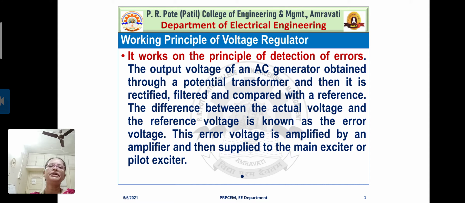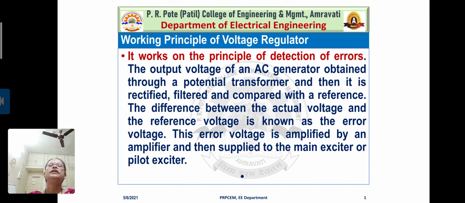And what is the ultimate goal? We have to minimize the error between this reference voltage and the measured output voltage obtained from the alternator, because ultimately we want the output voltage constant. So we are trying to keep this error as small as possible.